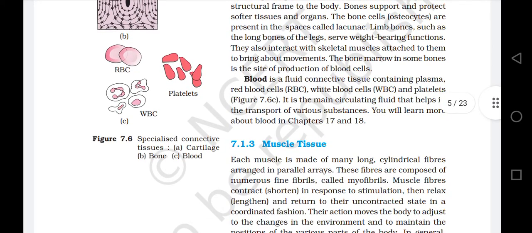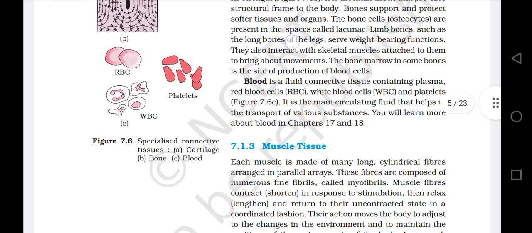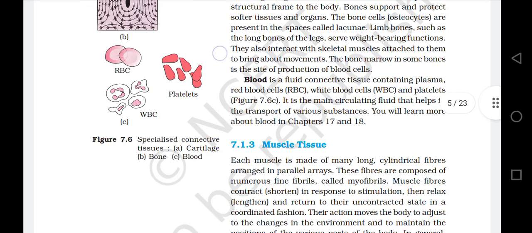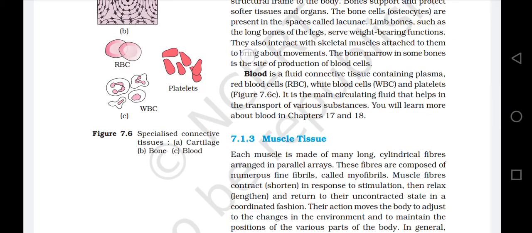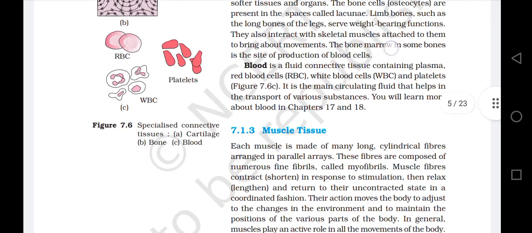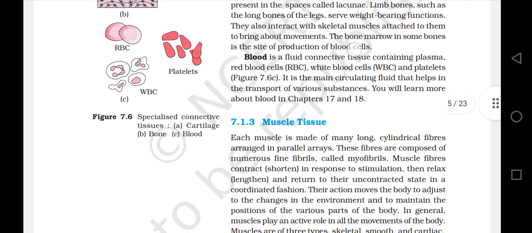Limb bones, such as the long bones of the legs, serve weight bearing functions. They also interact with the skeletal muscles attached to them to bring about movements. The bone marrow in some bones is the site of production of blood cells.